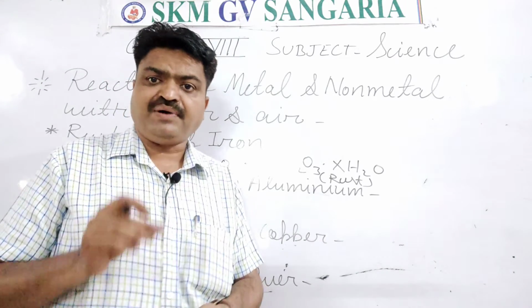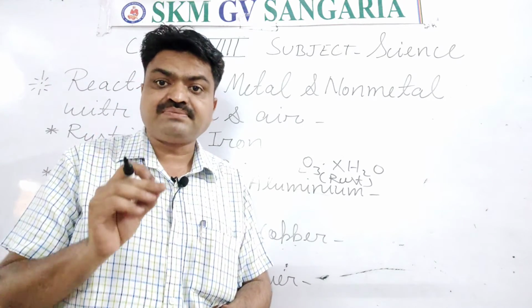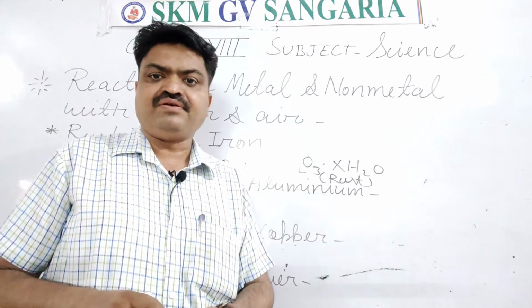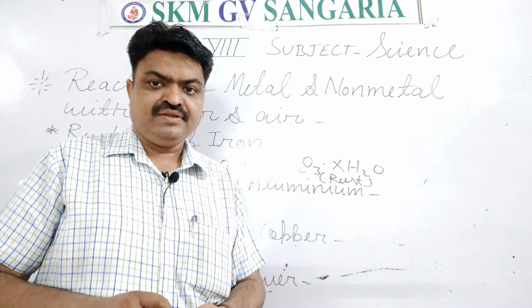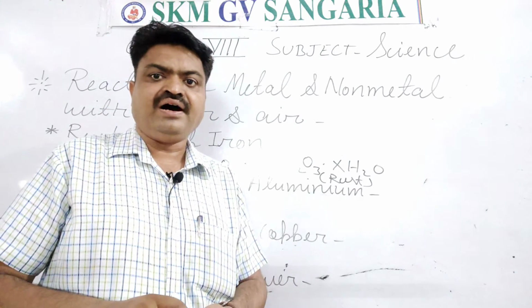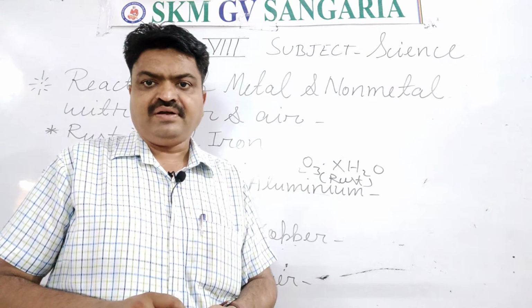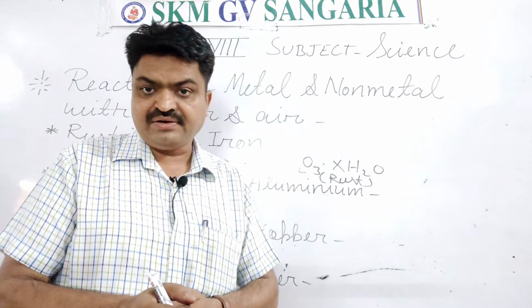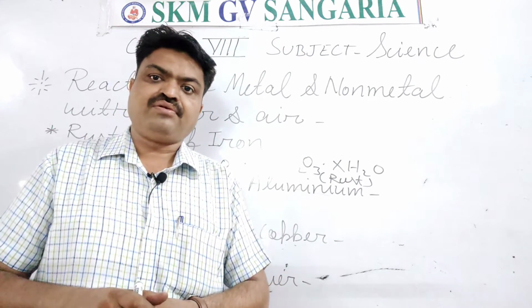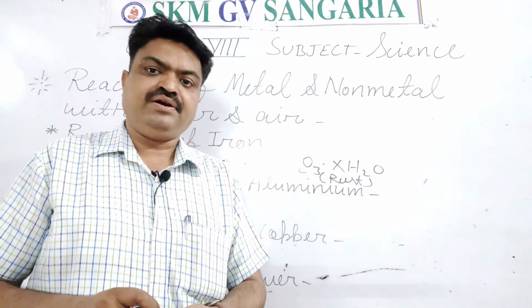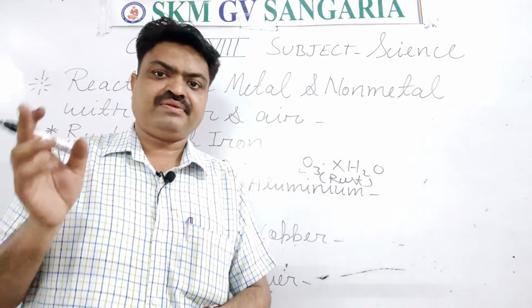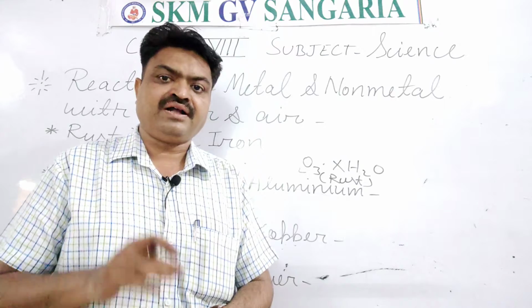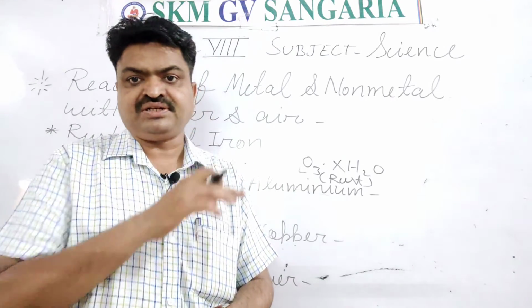And rust is a powdery reddish brown substance, and many times we observe it on the iron, and due to this iron is corroded. That's why in general iron objects are painted, or oil or grease is applied on them. Due to oiling, greasing and painting, those iron utensils are protected from rusting, student.